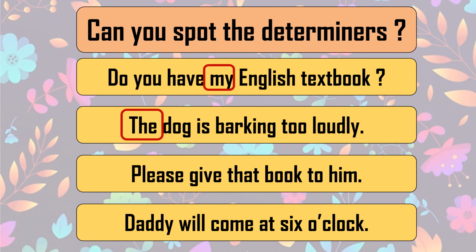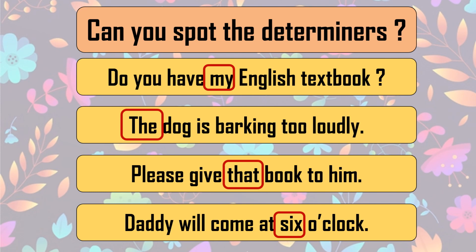And you can see all these determiners have come before the noun. Please give that book to him. That shows which book, so it is demonstrative. And Daddy will come at 6 o'clock. So 6 is a number, so this is a quantifier.